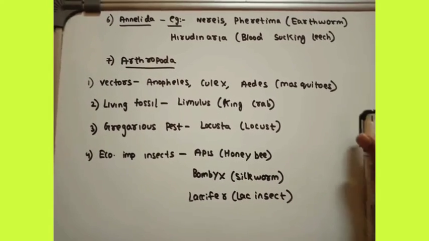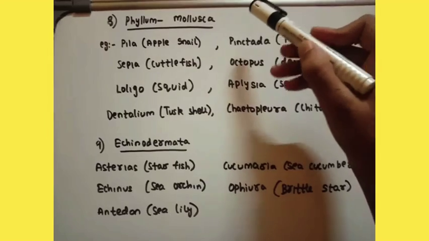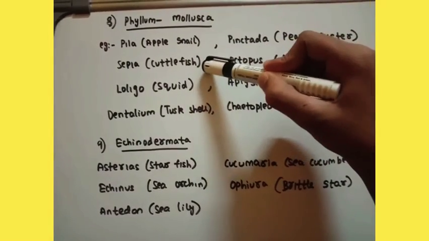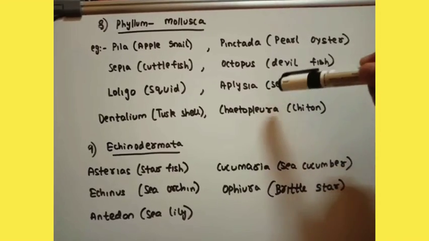In the next page, we will be discussing the phylum Mollusca, Hemichordata, and Echinodermata. Let's discuss the 8th phylum, the phylum Mollusca. We have 8 examples: Pila, apple snail, Sepia, cuttlefish, Loligo, squid, Dentalium, tusk shell, Pinctada, pearl oyster, Octopus, devilfish, Aplysia, sea hare, Chaetopleura, chiton.